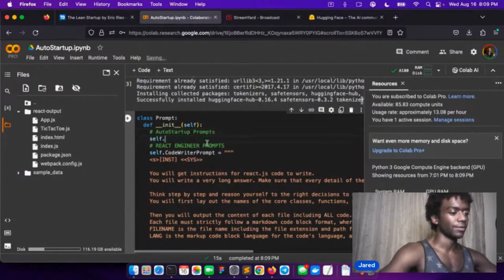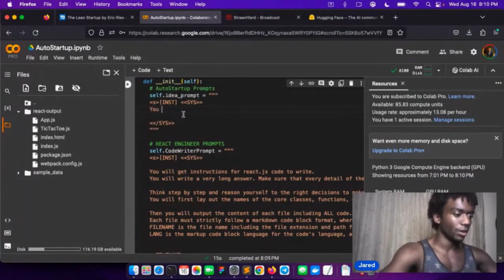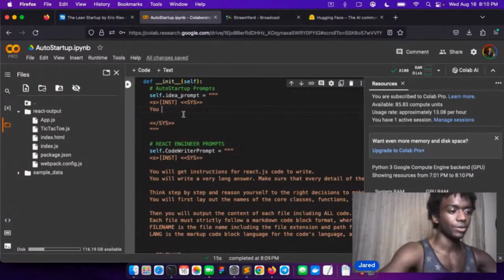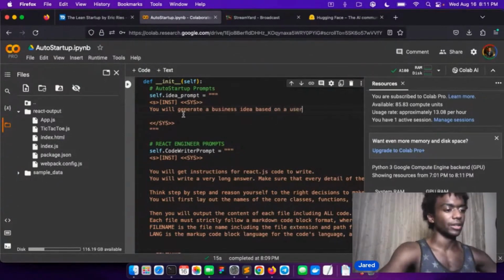So self.idea prompt. Let's say, you have to be really intense with these models. You will generate a business idea based on a user's intuition. Maybe we have to use a user's intuition.